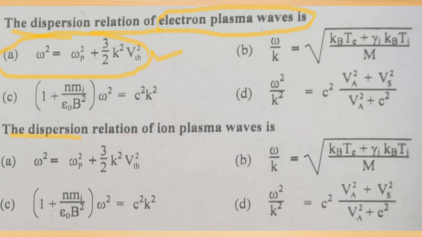The dispersion relation for ion plasma waves. Omega square is equal to omega p square plus 3 by 2.